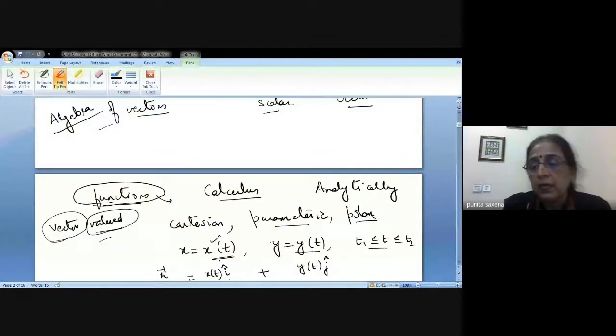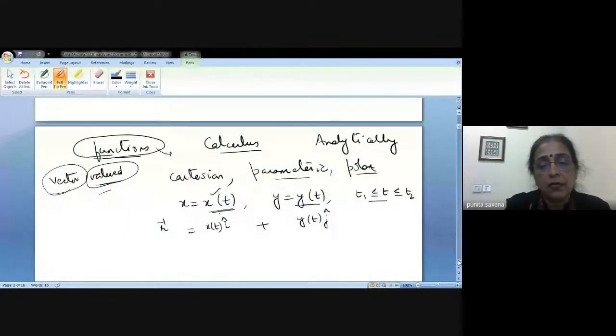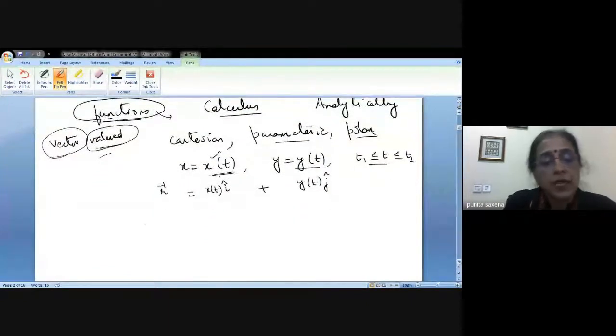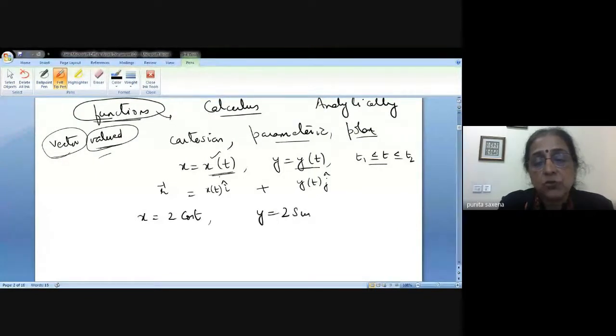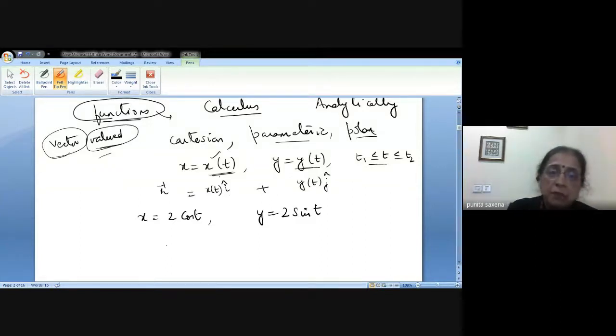Now see, supposing, say, let's talk of this. I define x as 2 cos t and y as 2 sin t. The curve, just in the parametric form, no direction as yet. What is going to be the curve?